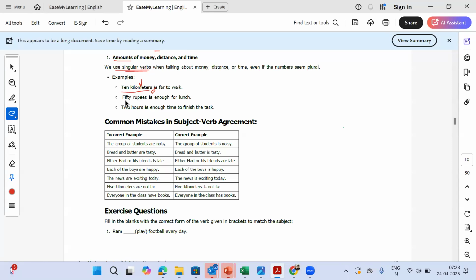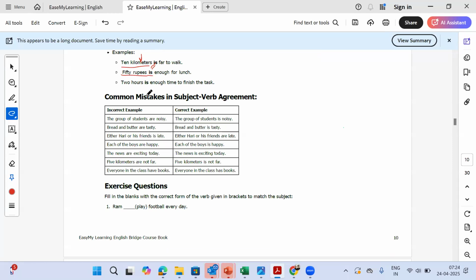50 rupees is enough for lunch. So we are not talking about each rupee in an individual context. We are talking about 50 rupees as one bunch, one group. That's why we use is, not are. Okay. 2 hours is enough time to finish the task. We are talking about this time as a group, not separately.